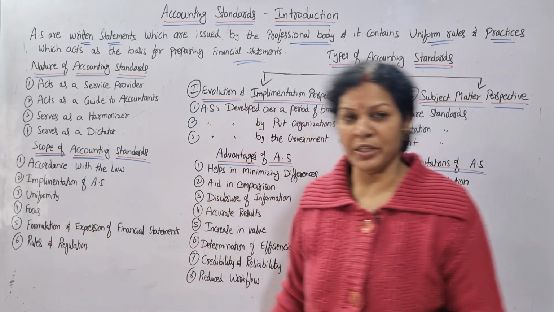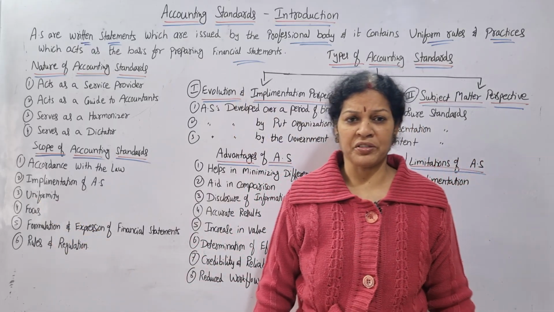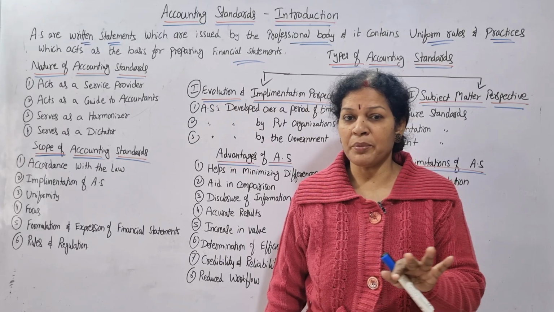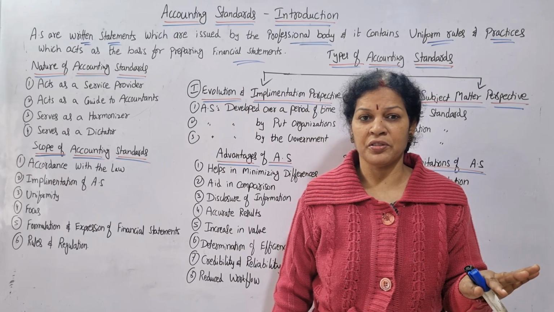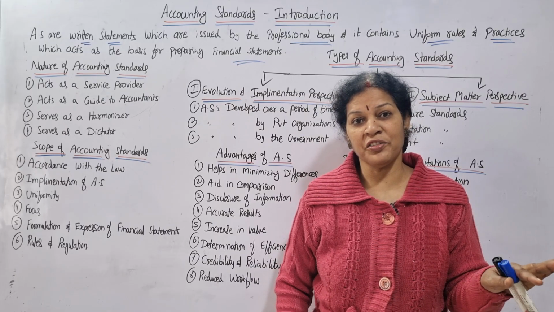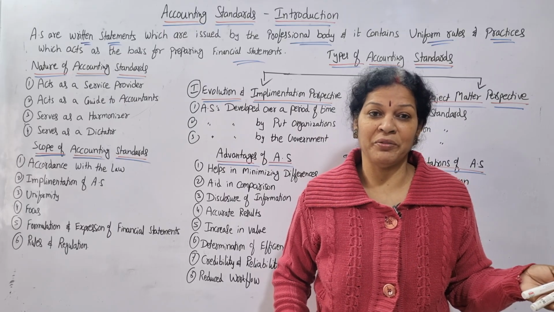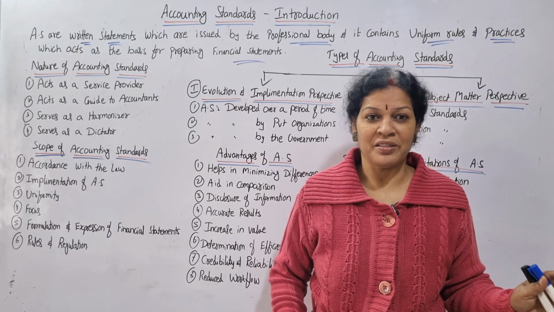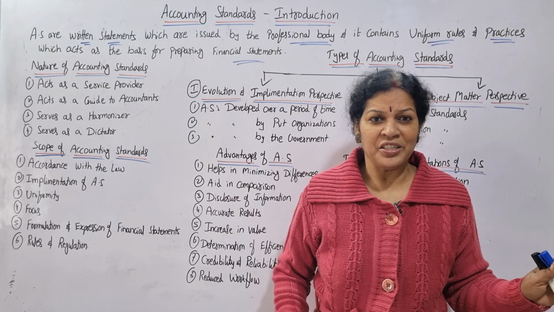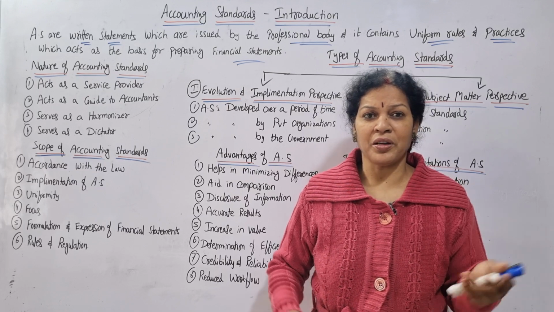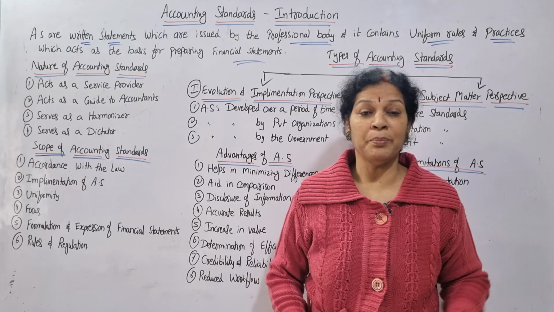And also uniformity. Just now we discussed, accounting standards mention certain rules and regulations, and the same rules and regulations you have to follow, meaning we are going in a uniform way: same principles, same method, no change from organization to organization, branch to branch, company to company.